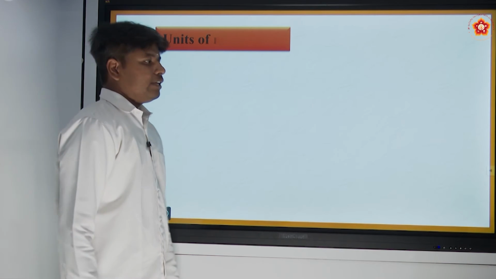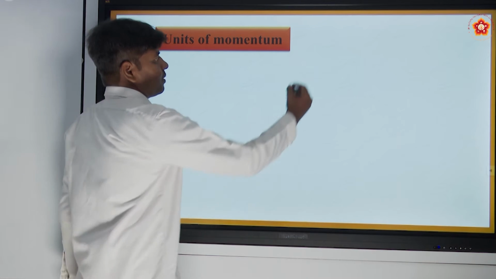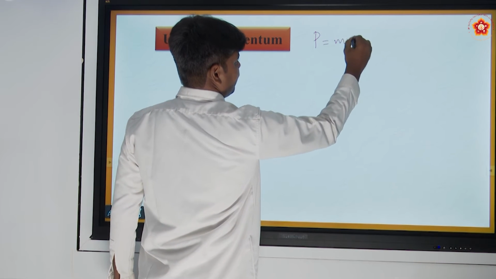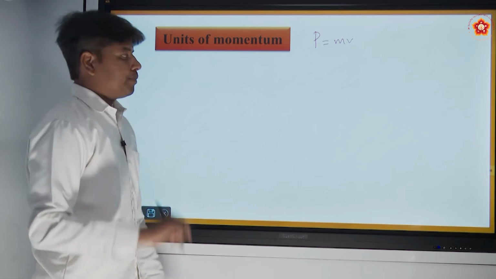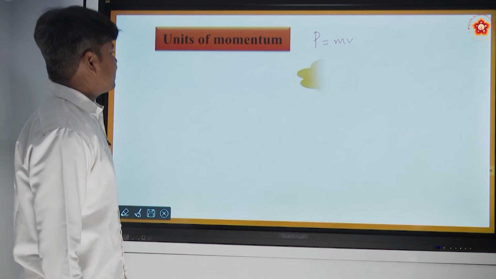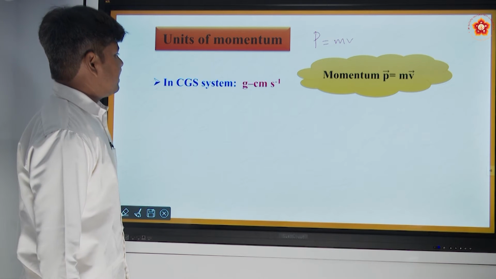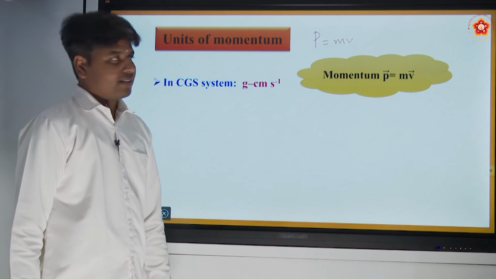So now let us see the units of momentum. Momentum is the product of mass times velocity. Now remember this. So what should be the units? In CGS system, it should be gram centimeter per second, right?